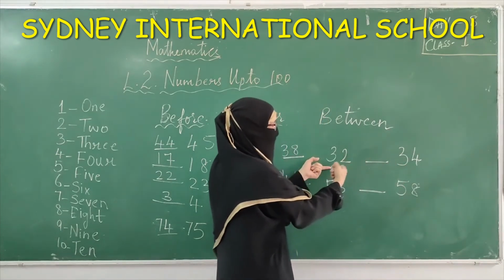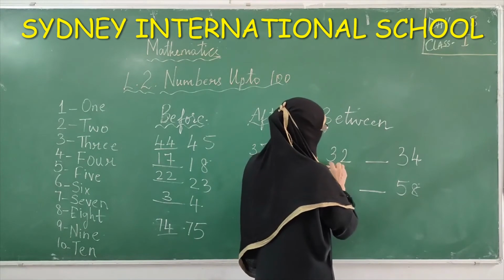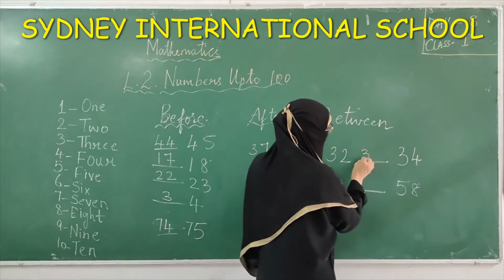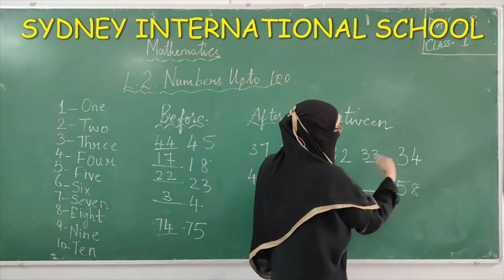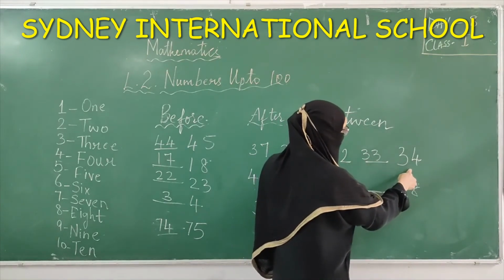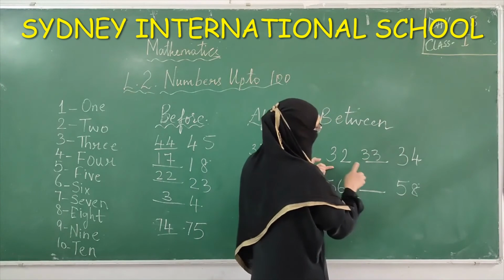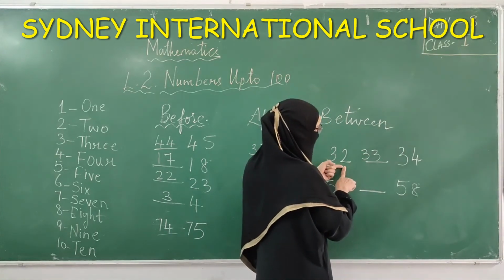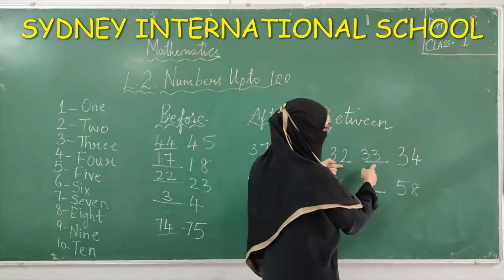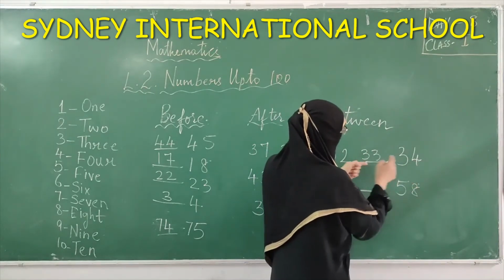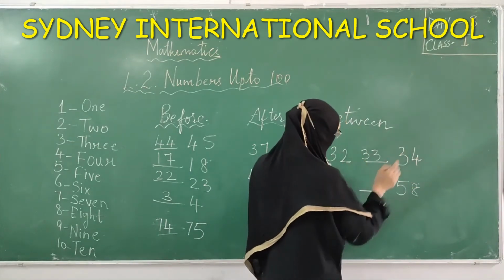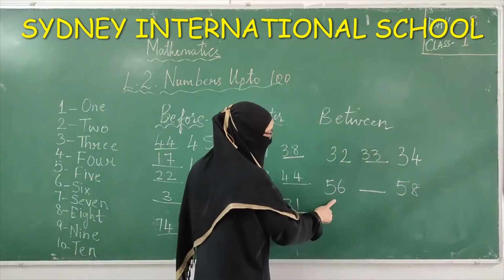If you know the after number of 32, after 32 comes 33. Yeah, 32, 33. Then check the next number, what is it? It is 34. That means your answer is right. After 32, you take one number more than that. It is 33. Then after that, you check whether the number next to it is right or not. 32, 33, 34.